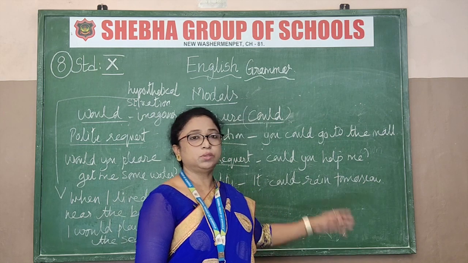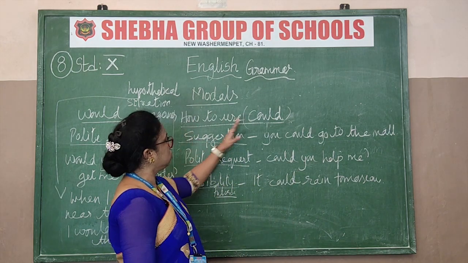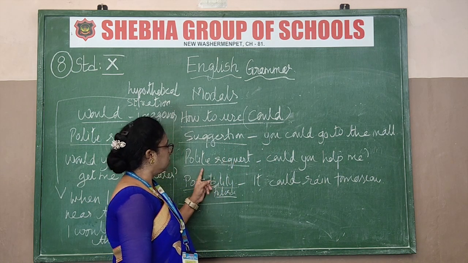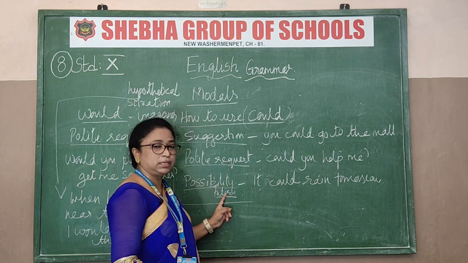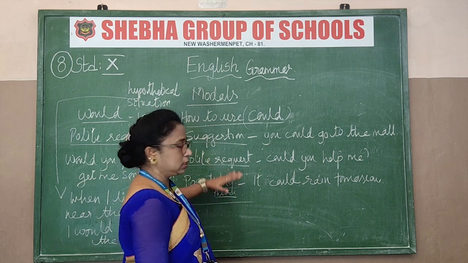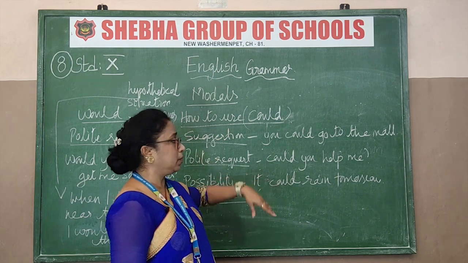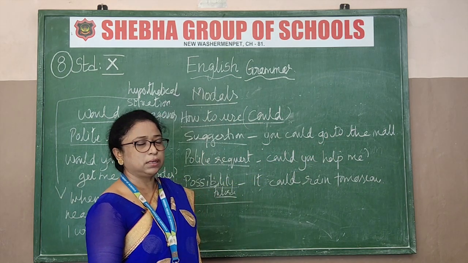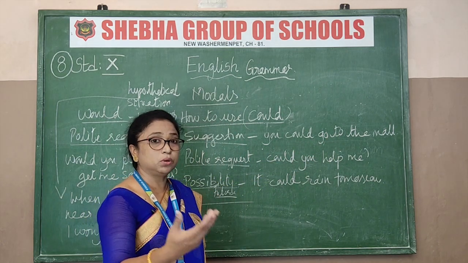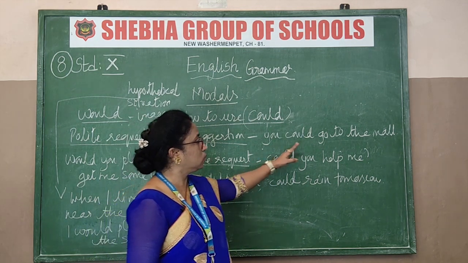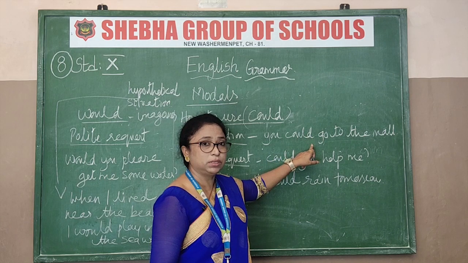Now I'll tell you how to use could. Could can be used for suggestion, polite request, and possibility in the future. Okay, these are the three things. First, suggestions. Example: you could go to the mall. So what is a suggestion you are giving to one person? Let us go to the mall. So you could go to the mall to spend time sightseeing. You are suggesting, so that time you are using could.